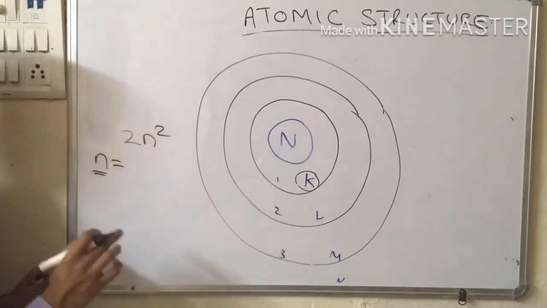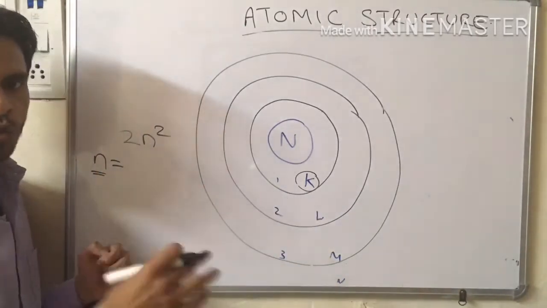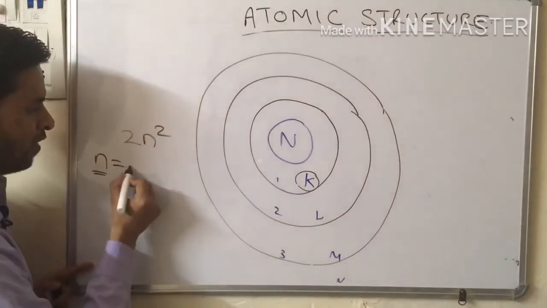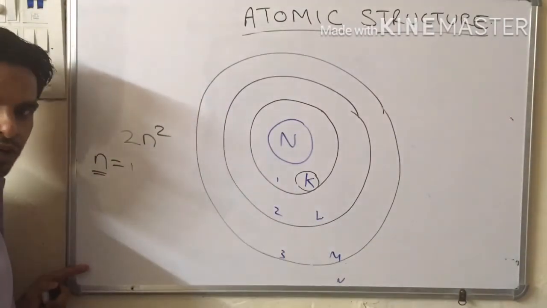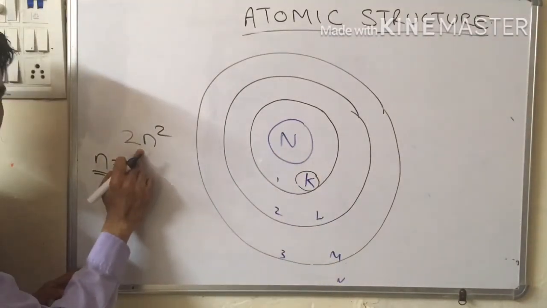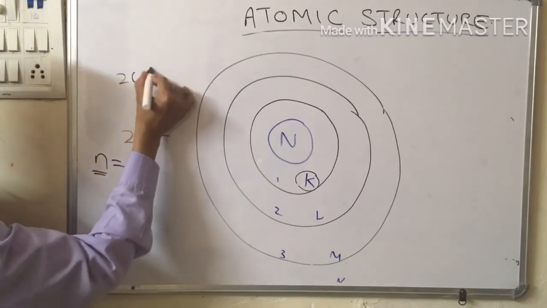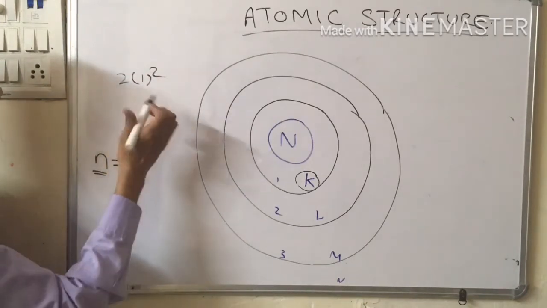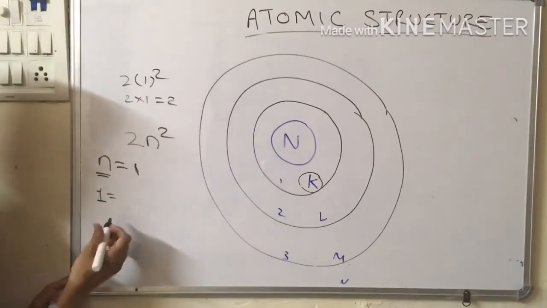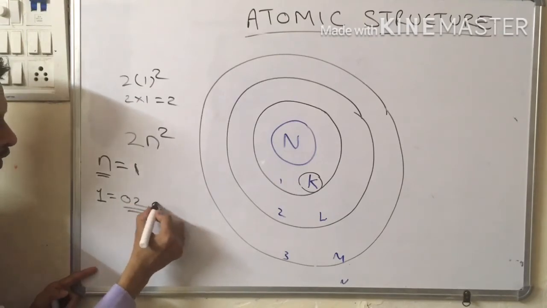If we want to find the capacity of the first shell to hold electrons, here n will be 1, because it is the first shell from the nucleus. So we get 2 times 1 square. The square of 1 is 1 only, and 1 into 2 is 2. So the first shell has the capacity to hold 2 electrons.